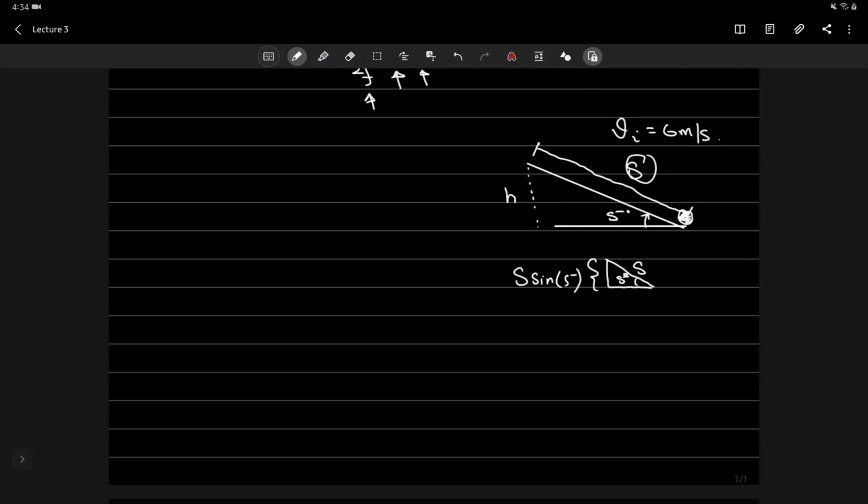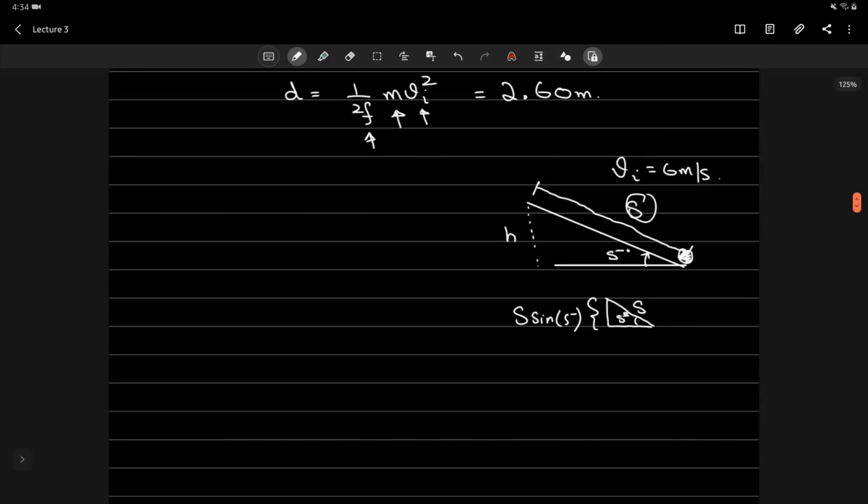Okay. Now everything I just said we can write in a mathematical equation using this work energy theorem. I'll have the initial kinetic energy plus the initial potential energy plus the work done by this non-conservative force should be equal to everything that is at the end, which would be the kinetic energy at the end plus the potential energy at the end.